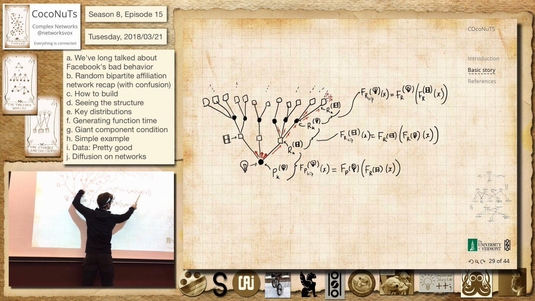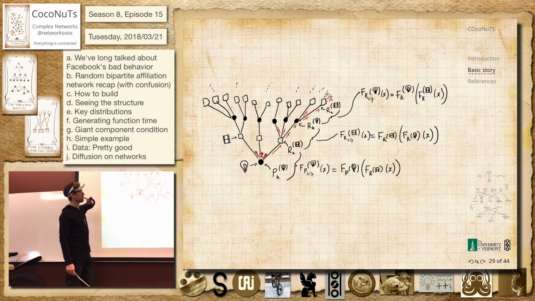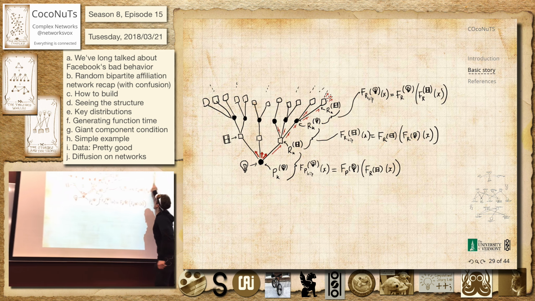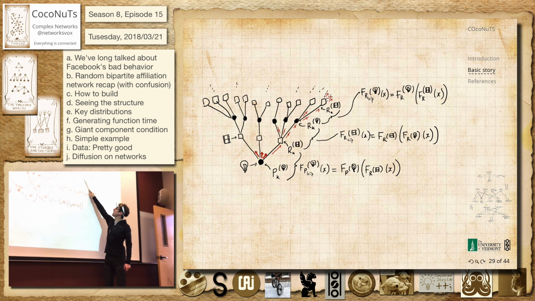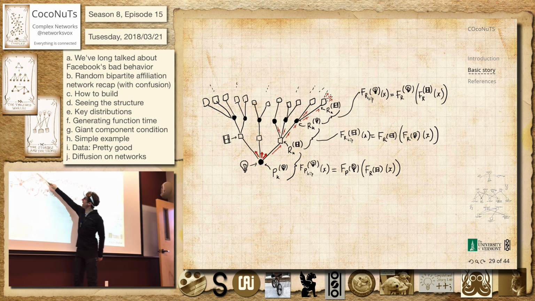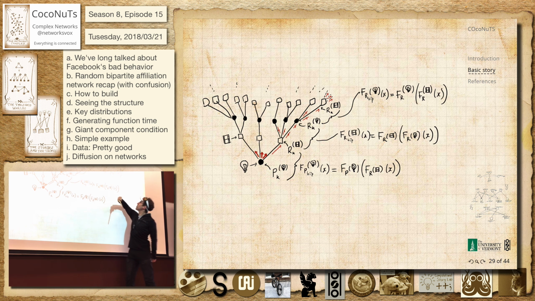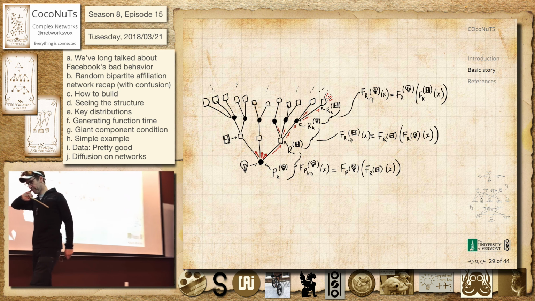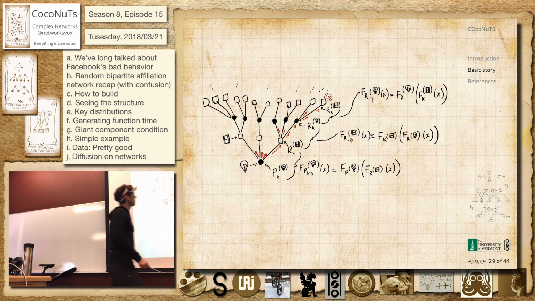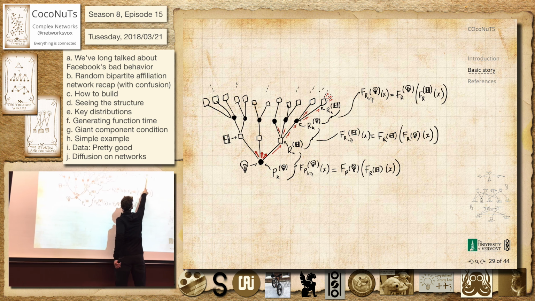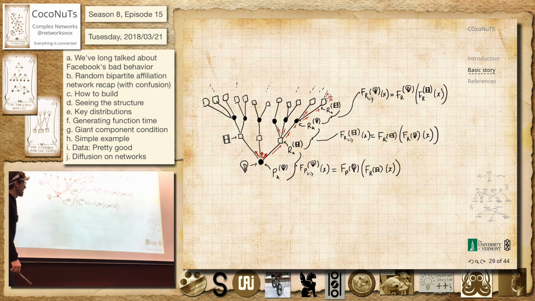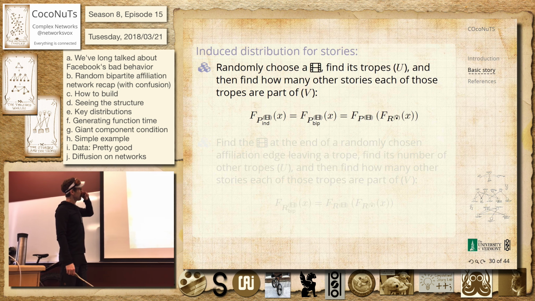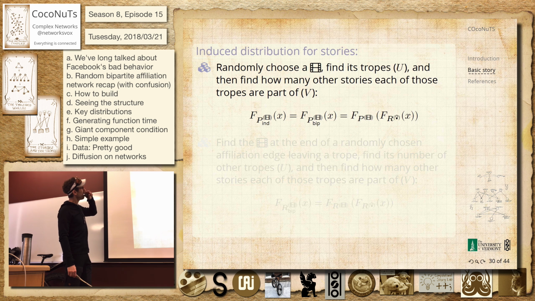So it's actually simpler than what we did before, but it's along the same lines. It's a simple construction. And then we're going to have the flip of this here, right? So we're walking along here, this is how many other stories a trope is in, and then how many other tropes are in stories. So again, we're rolling this die, and then we're summing up this one. All right, okay. So that's what this madness is. You know, I thought I changed that. No, okay.